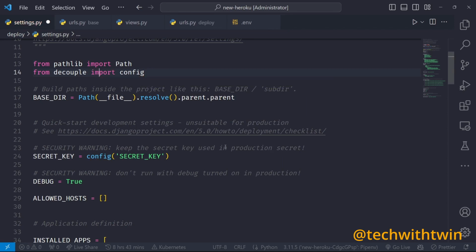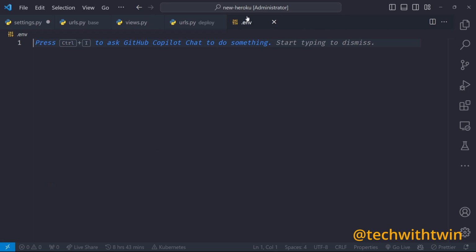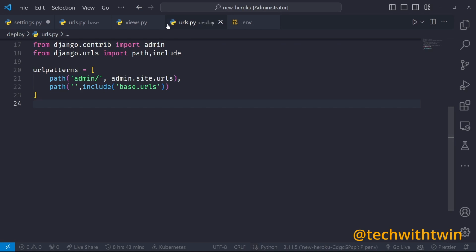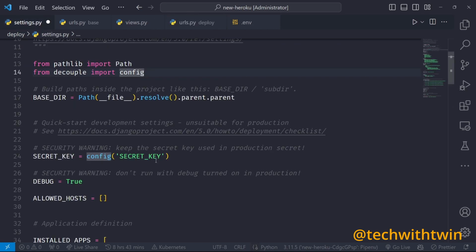Great job. So this is what will happen. Python decouple has a config, and this config reads from our env file. So what does that tell us? We need a SECRET_KEY here. This one won't be committed into Git or into the open world. If we go back to the secret, this one will read from the secret.